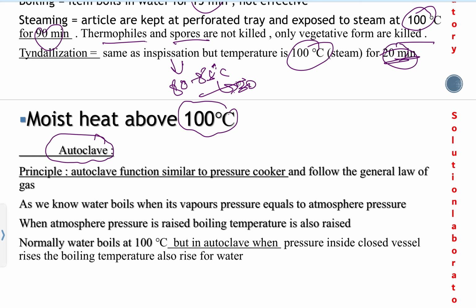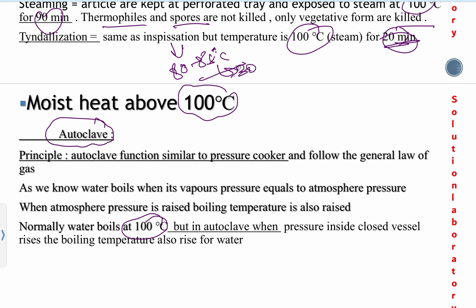Normally water boils at 100 degrees Celsius, but in an autoclave, what we do is keep water in a closed vessel and increase the temperature. When the surrounding temperature increases, water doesn't boil at 100 degrees. The temperature needed for boiling of water is also increased, and that is the principle of the autoclave.